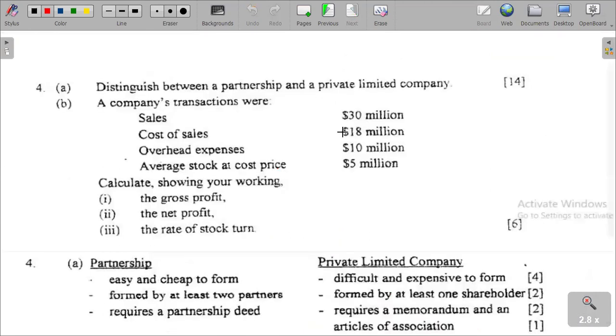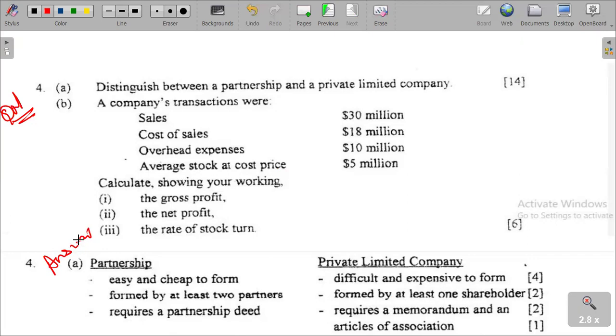Our next question: distinguish between a partnership and a private limited company. Partnership and a private limited company, that is our question. Distinguish between them. That is our question, and then our answer.